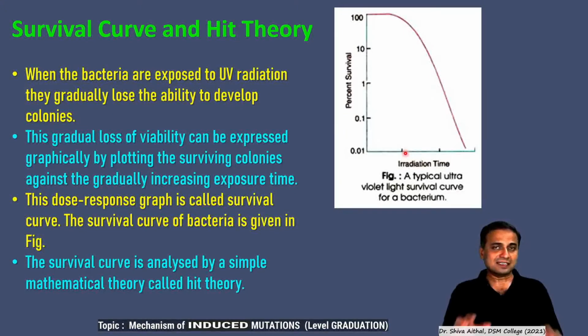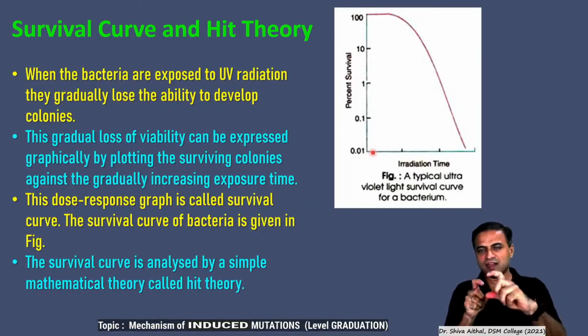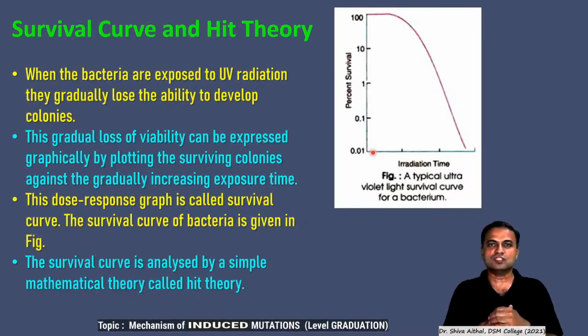So this indicates that the DNA is damaged, and the cells cannot multiply or reproduce. When bacteria are exposed to ultraviolet radiation, they gradually lose their ability to develop colonies. This gradual loss in growth capacity can be expressed graphically, and this graph is called a survival curve, the ultraviolet survival curve. This is a dose response graph, meaning the amount of survivors with respect to the dose provided is called a survival curve.